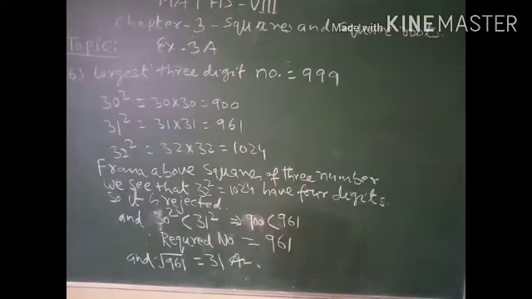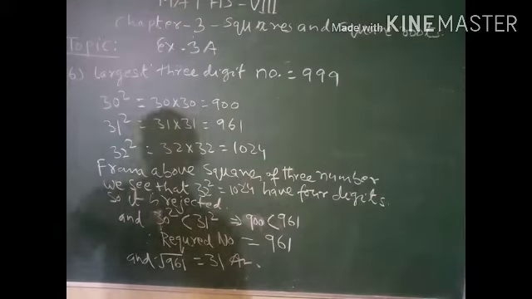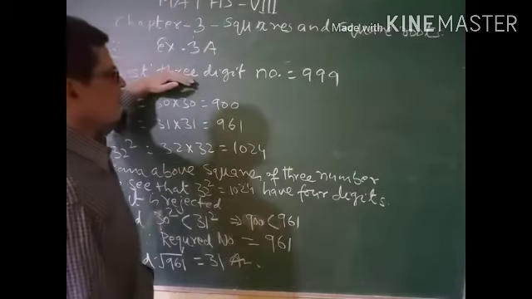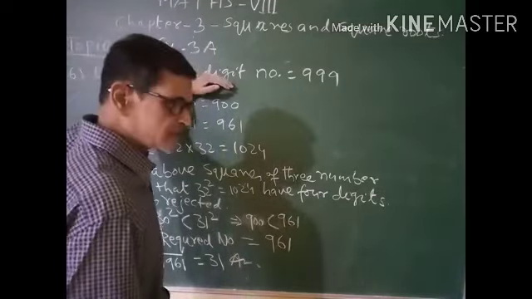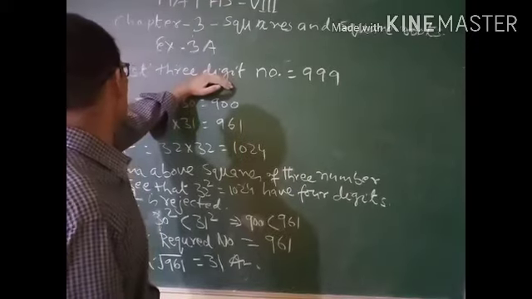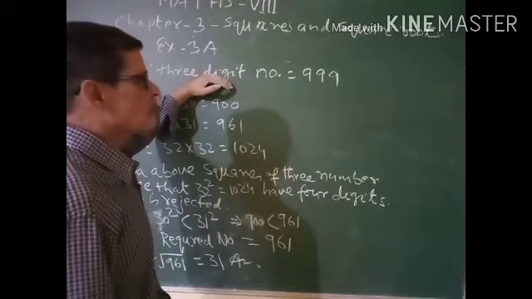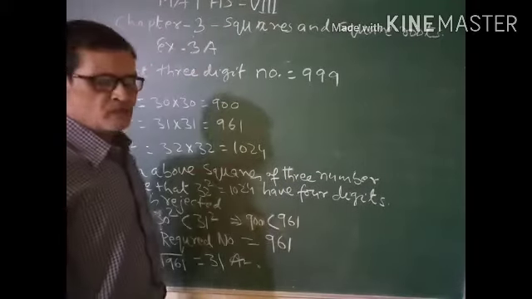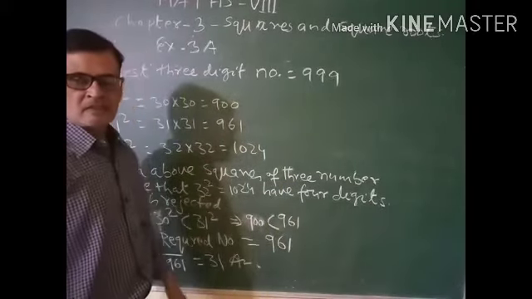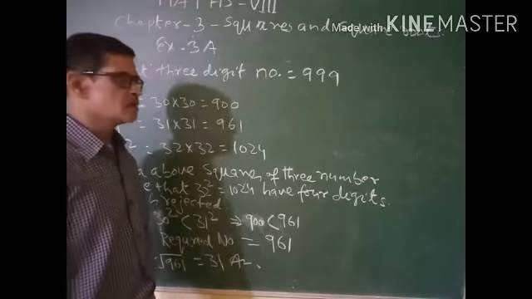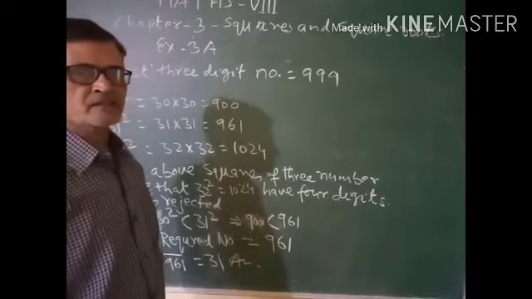Now come to the last question. You have to find the largest three digit number which is a perfect square number. You have to find the largest 3 digit number which is a perfect square.